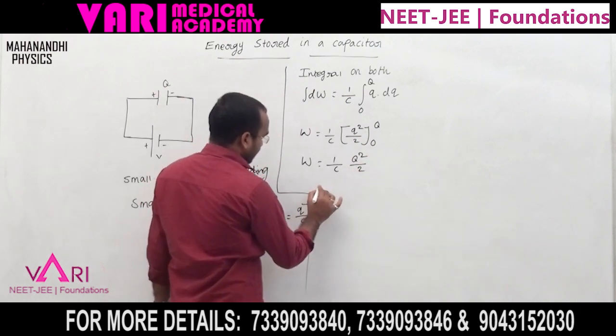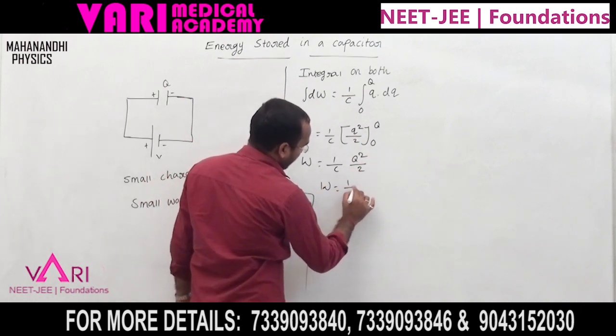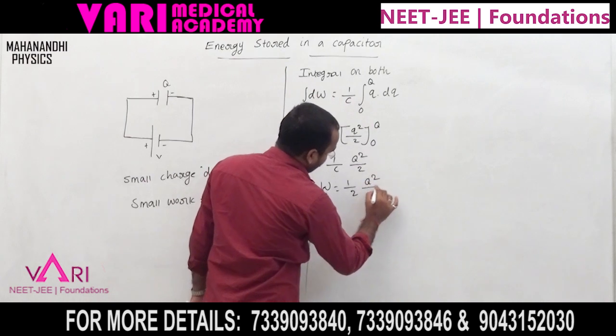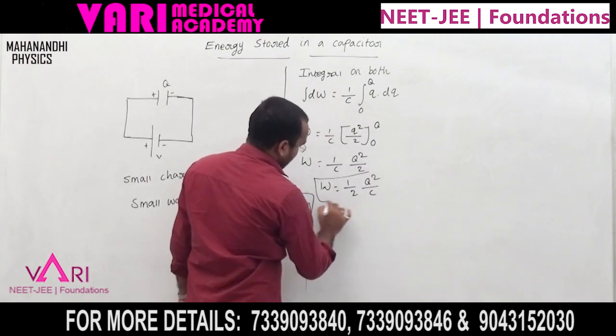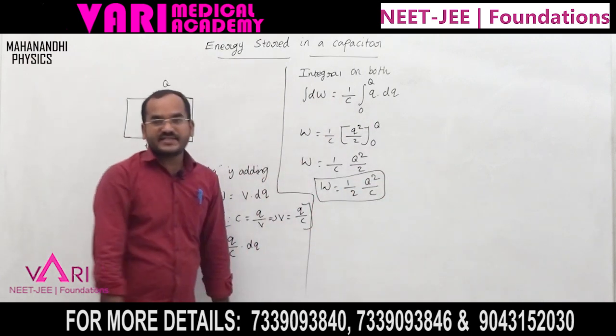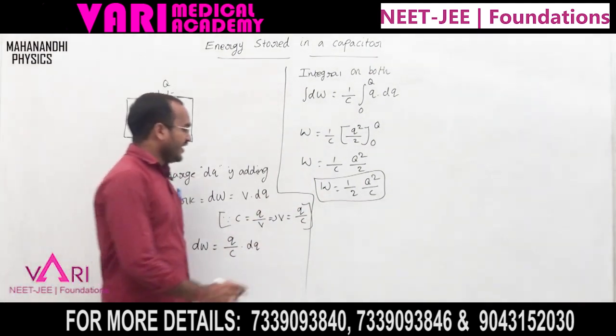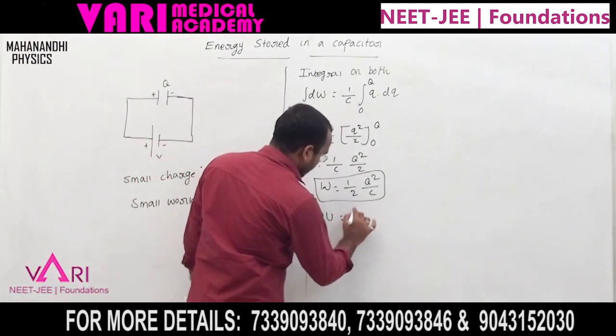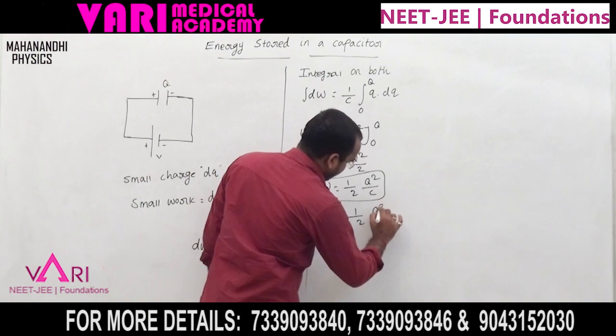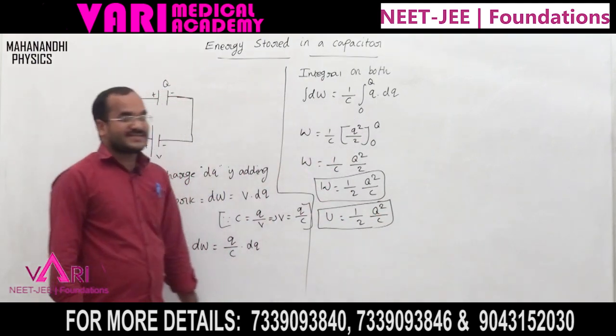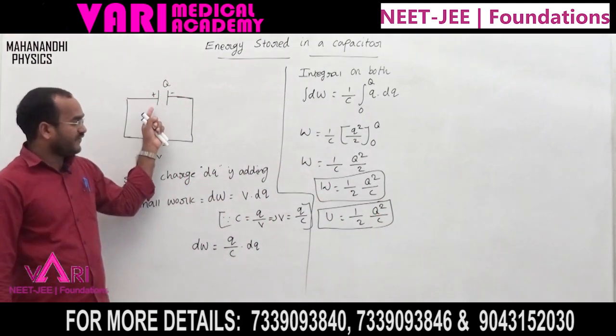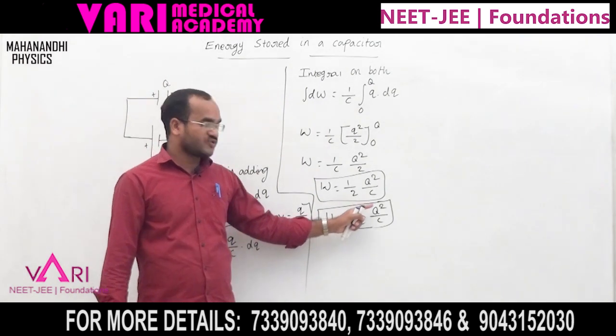Now W is equal to half Q square by C. Now we know the work done is equal to the energy. Now energy U equal to half Q square by C. How much energy the capacitor stores: U equal to half Q square by C.